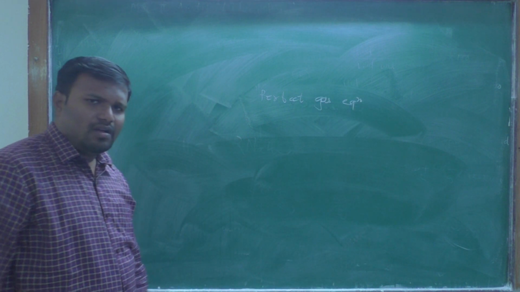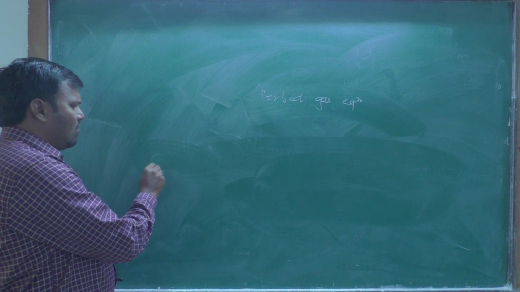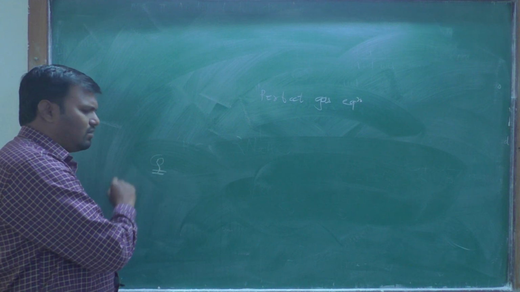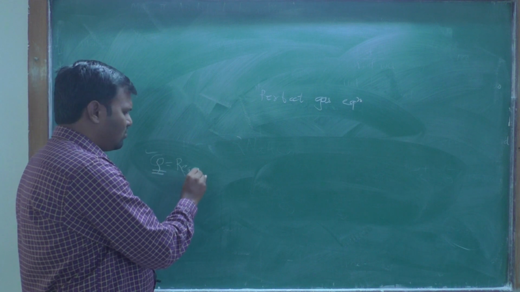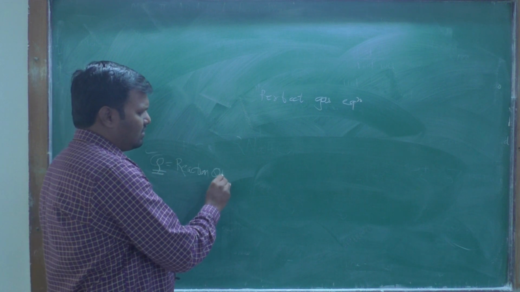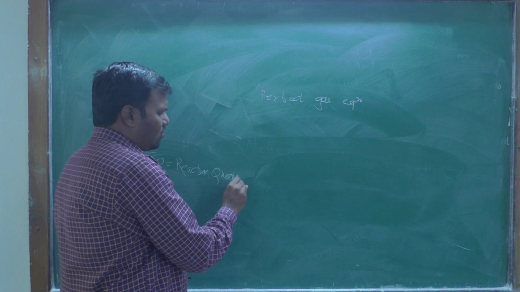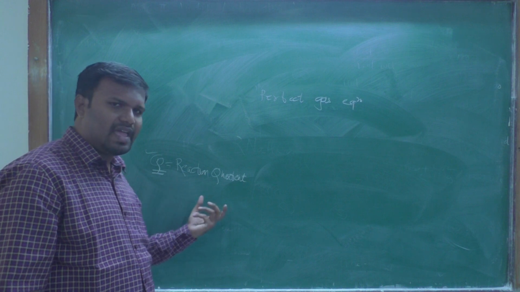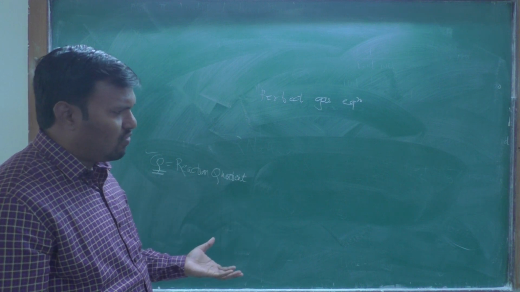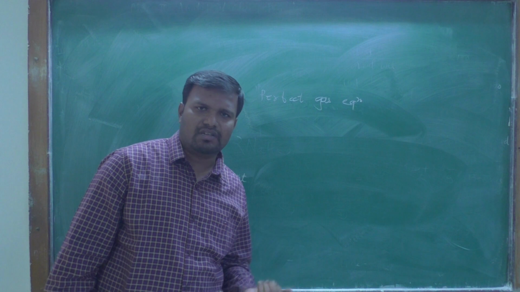By using this we will obtain one quantity, that is Q, which is called the reaction quotient. This quantity decides whether the forward reaction is possible or whether the backward reaction is possible.